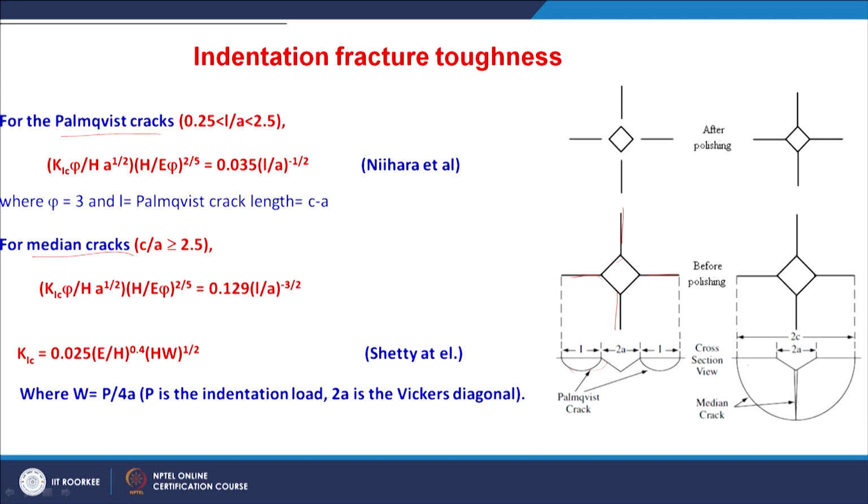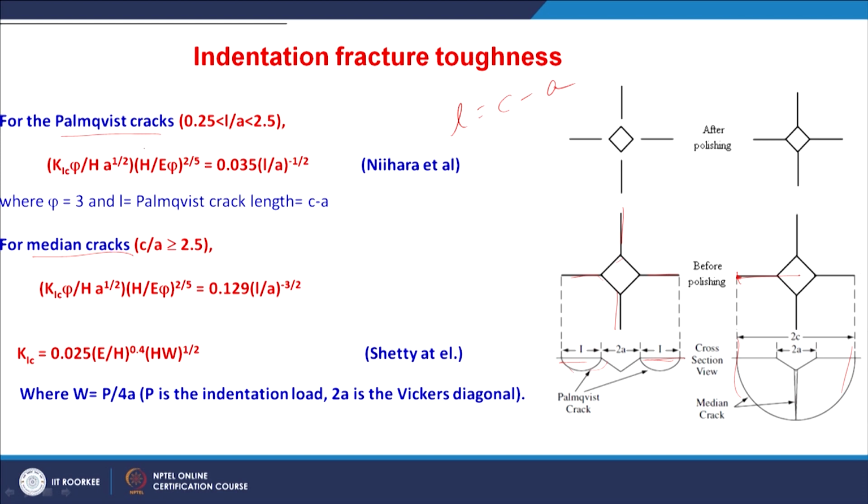This is a radial median crack. The radial median crack and the Palmqvist cracks are related with L equal to C minus A. L is the Palmqvist crack length, C is half of the total crack generated from one side to another, or C is the length of the crack measured from the center of the impression to the edge of the crack. So, L and C are related by the relation L equal to C minus A.